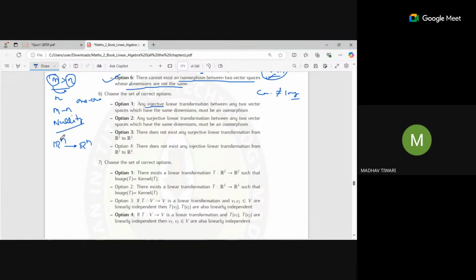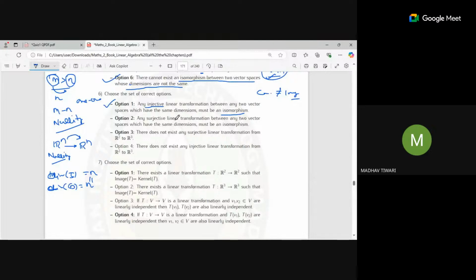Injective means none of them gone for the nullity. All the dimensions went to the image space, so the dimension of image space will be n, and codomain dimension will be n. So both are matching. So it will be surjective here. So if already injective it is and surjective we proved, it will be isomorphism.